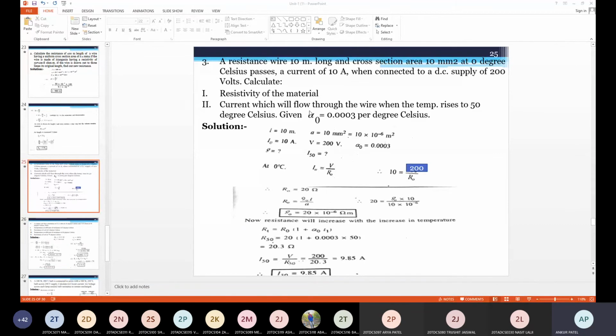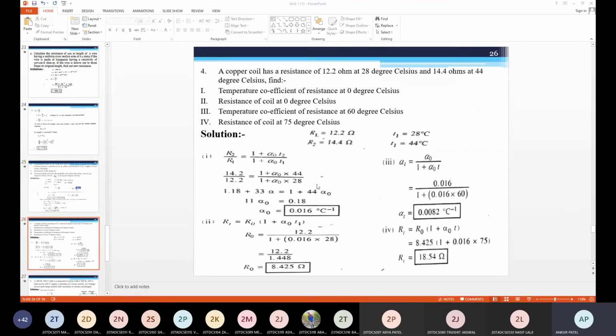Now here we have already solved this example. A copper coil has a resistance of 12.2 ohm at 28 degrees Celsius and 14.4 ohm at 44 degrees Celsius. Find the temperature coefficient of resistance at 0 degrees Celsius, the resistance of the coil at 0 degrees Celsius, the temperature coefficient of resistance at 60 degrees Celsius, and the resistance of the coil at 75 degrees Celsius.